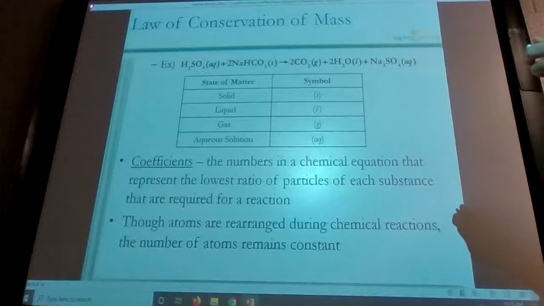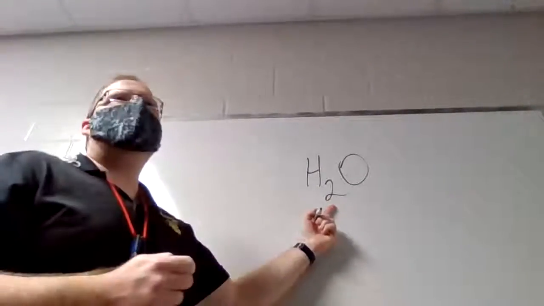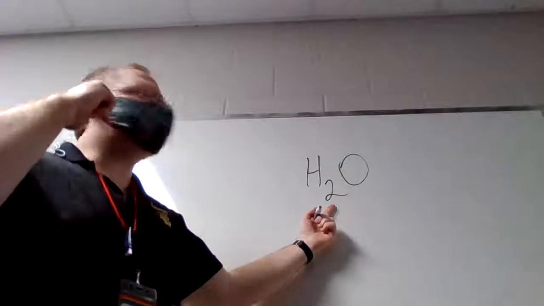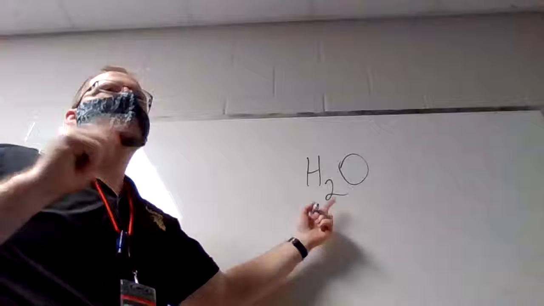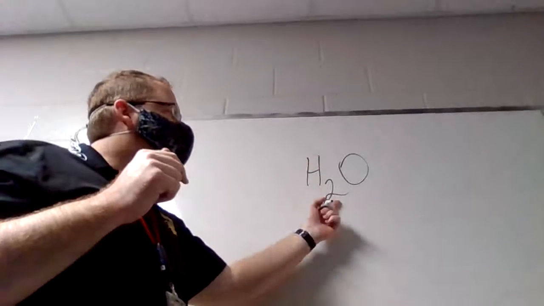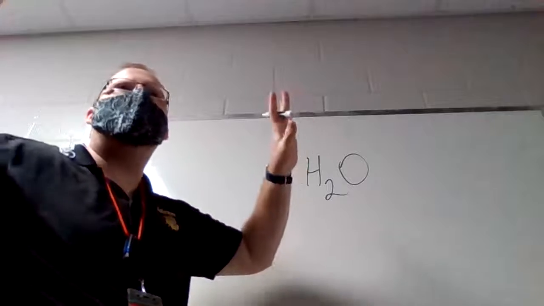We already used subscripts quite a bit. I want to make sure everybody knows what's up with the coefficients. So if I have, let's say just H2O, this is a subscript. And this 2 only counts for which element, the hydrogen or the oxygen? Hydrogen. So if I have H2O, I have two hydrogens and one oxygen. Everybody's comfortable with that, right?